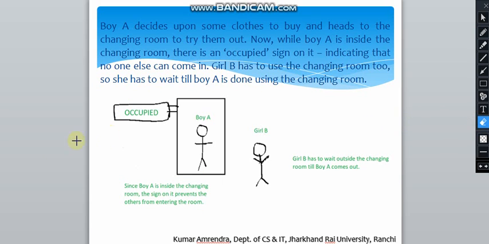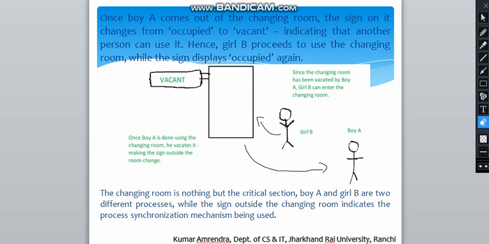Okay, so once boy A comes out of the changing room, the sign on it changes. Again the sign is vacant, and now the girl who was waiting outside the changing room can access it, indicating that another person can use it.